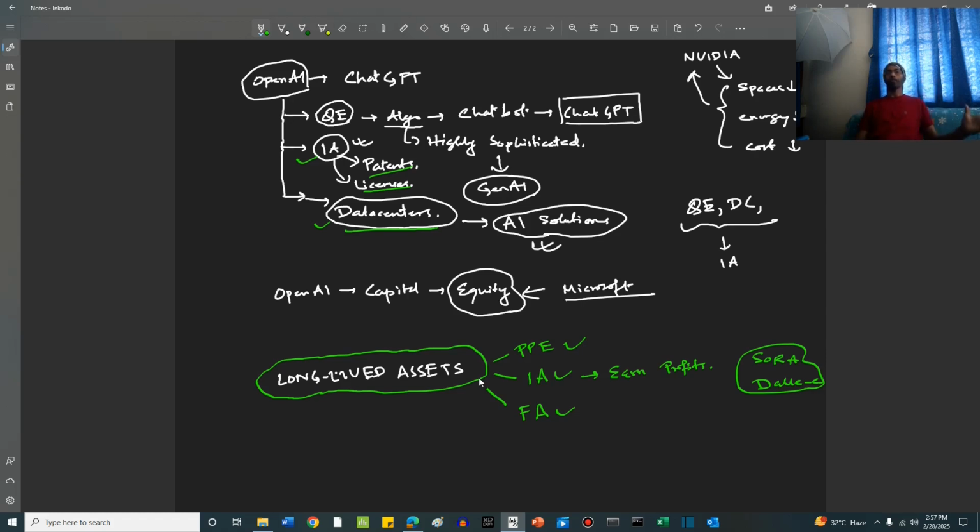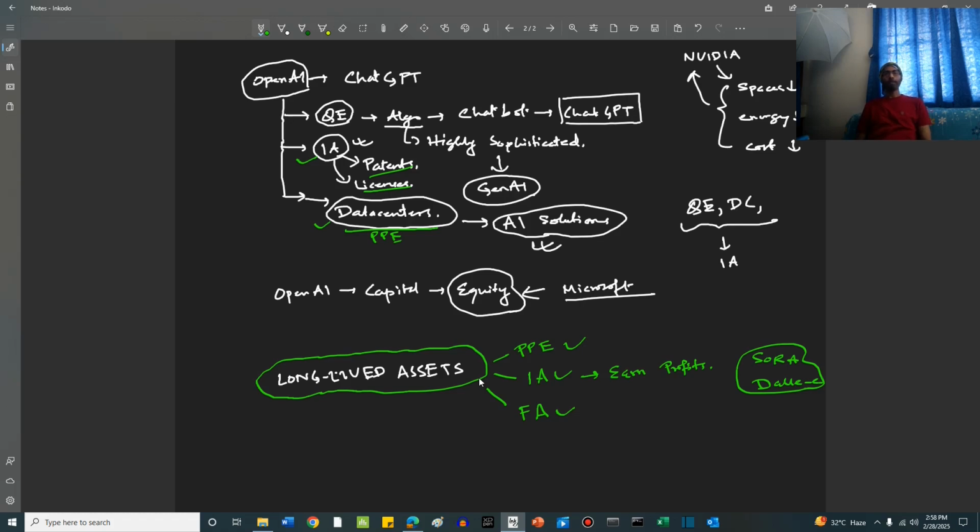For an automobile company, obviously it is very obvious. It can be a manufacturing unit of the automobiles. For a spacecraft company, it can be the manufacturing unit of the spacecrafts, right? For a mining company, it can be the mines, it can be the equipments through which the mining is being done, right? So these, in our example, the data center is the property, plant and equipment.